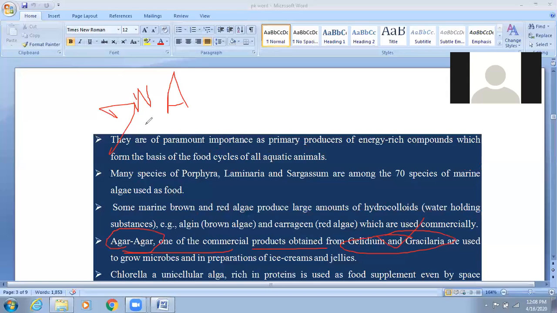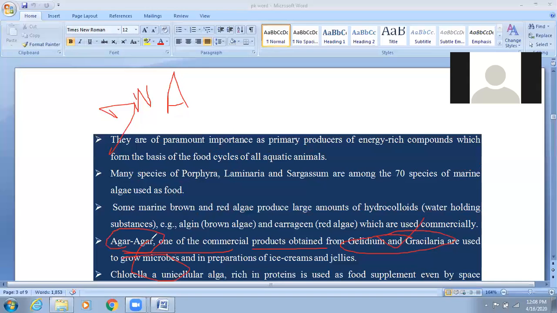agar is used as a component which helps in the electrophoresis phenomenon, because DNA needs a path for travelling, and agar acts as a track by which DNA molecules move and form the band. It means agar is generally used in the electrophoresis phenomenon. Okay, and the second importance of agar is the culture of microbes.